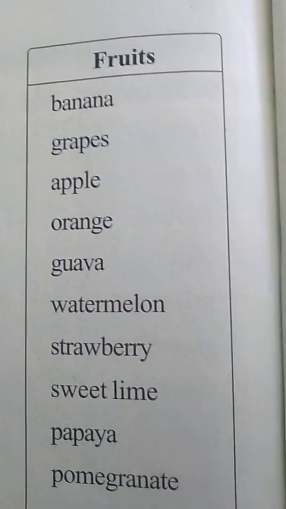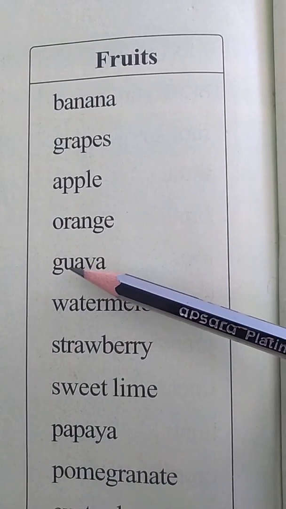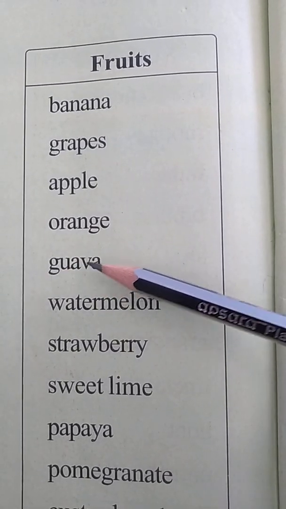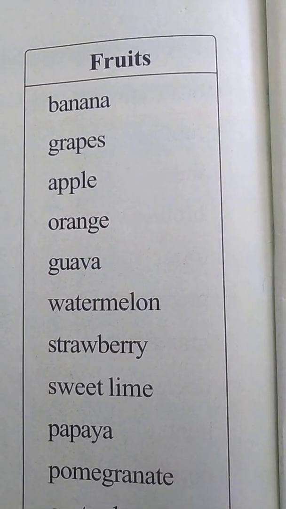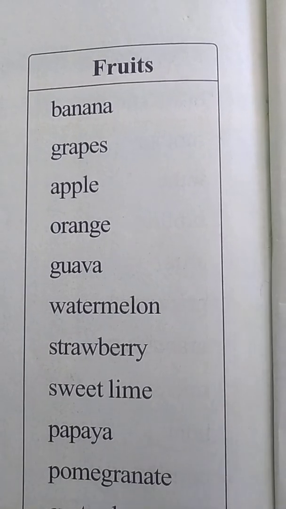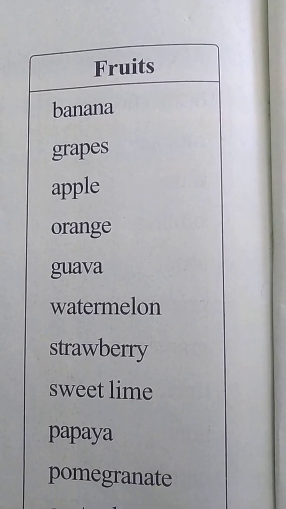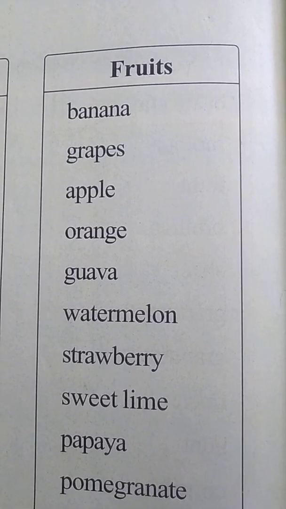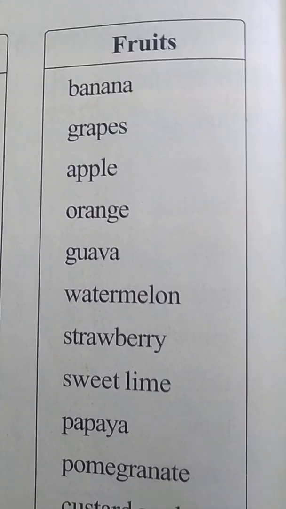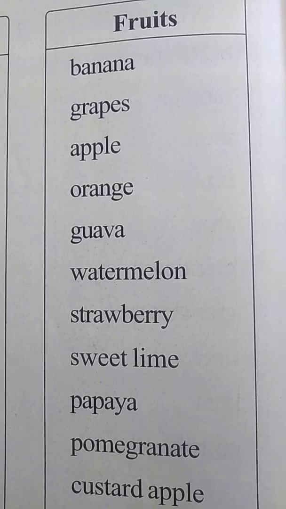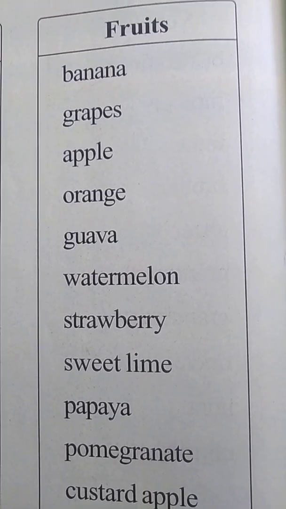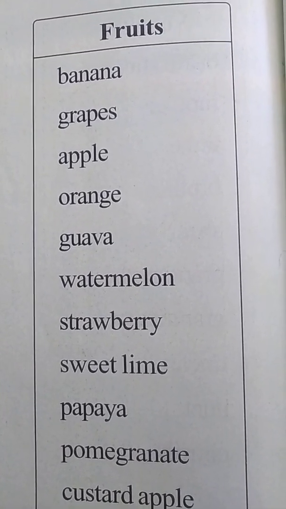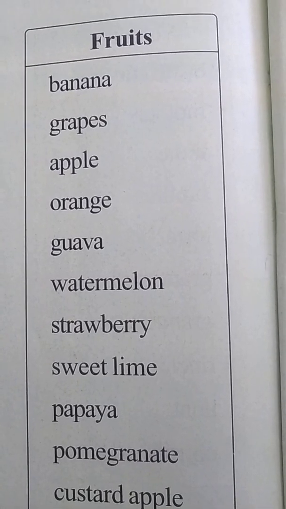Okay, so the next fruit we are going to see is here. What is this? Yes, guava. G-U-A-V-A, guava. Guava means jamakaya. Now we won't get this guava fruit in all the seasons, you know. Only in winter season we get it, but nowadays we are getting it in all the seasons.